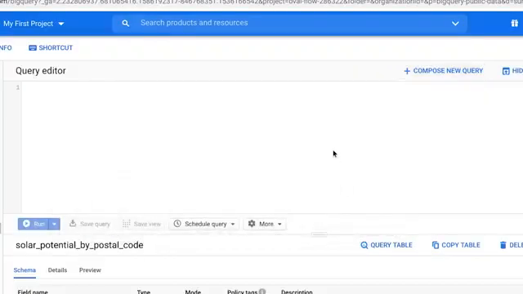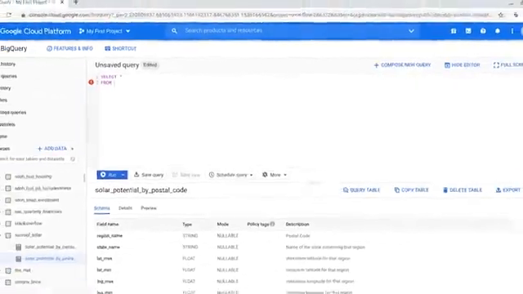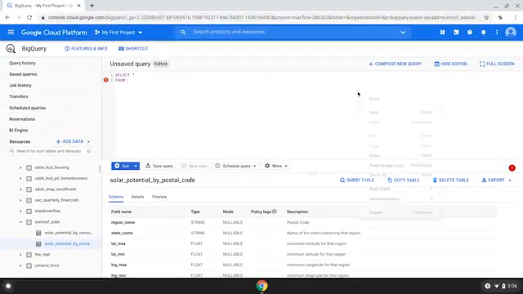Most queries begin with the word select. Then we add a space. Because we want to see the entire dataset, we'll put an asterisk next. The asterisk says we want to include all columns. This is a great shortcut because without it, we'd have to type in every single field name. Next, we'll press return and type from. From does just what it sounds like. It indicates where the data is coming from. After that, we'll add another space. Now we paste in the name of the dataset that we copied earlier. And finally, run the query.